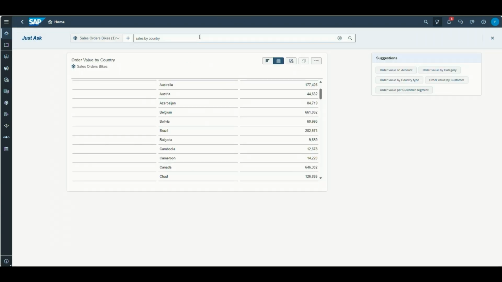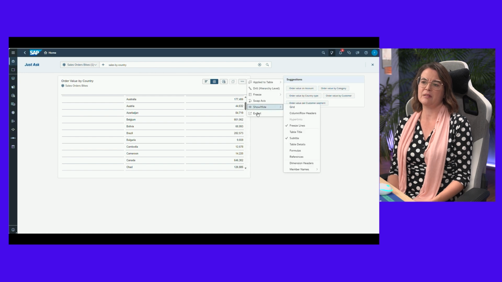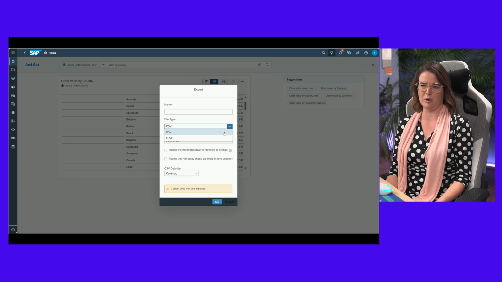And we, of course, know from our customers that people love to export their data. So this is a functionality that we also are providing. All I need to do is click on my three-dot menu, which I'm doing right now. And here we go. I can export my data in form of a CSV or Excel. So this functionality is also readily available for our customers.